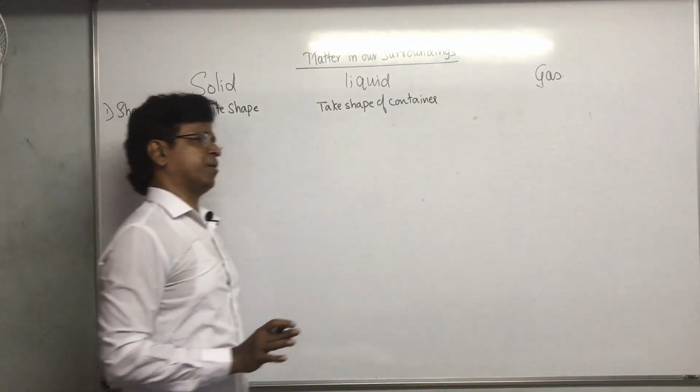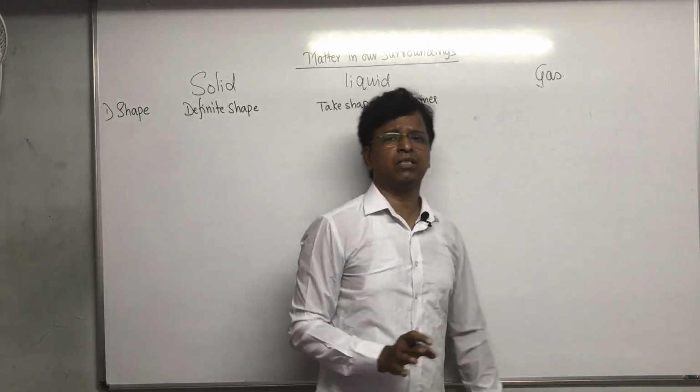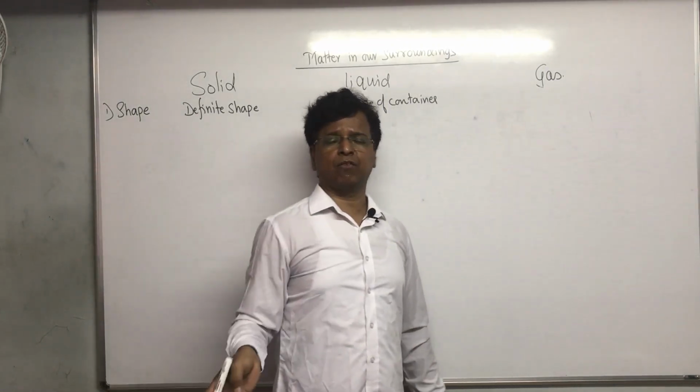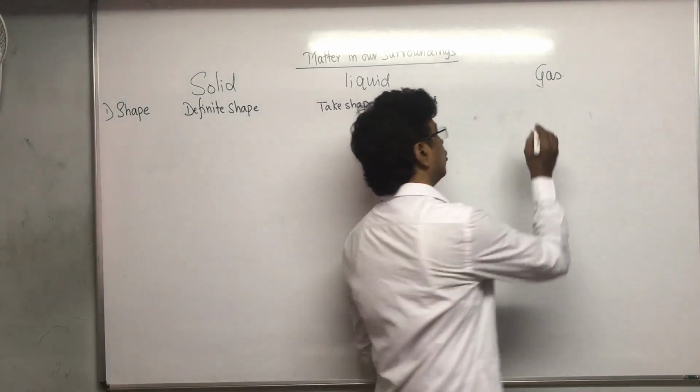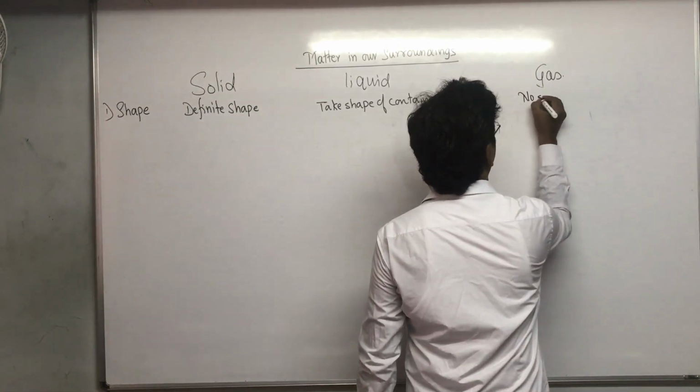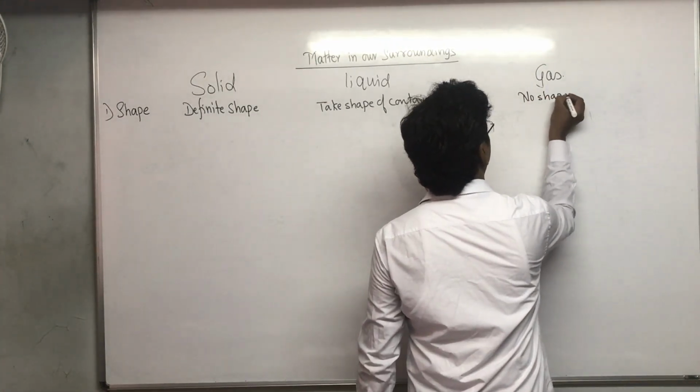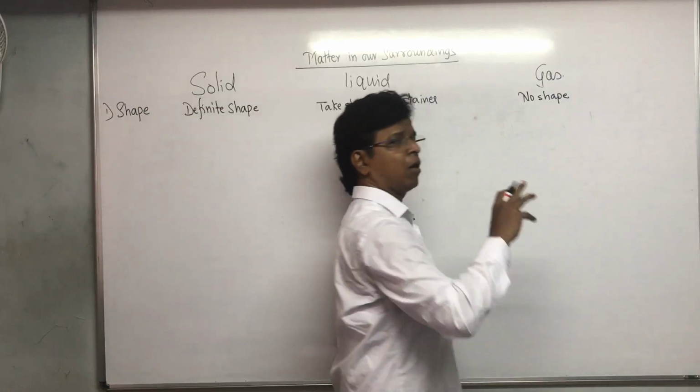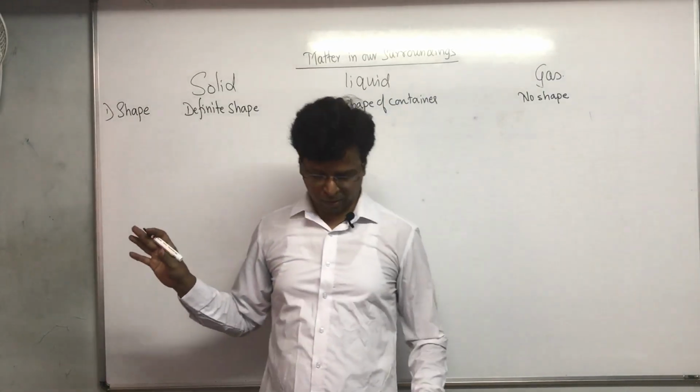Gas, they don't have any shape. They just occupy all the amount of space available to them.